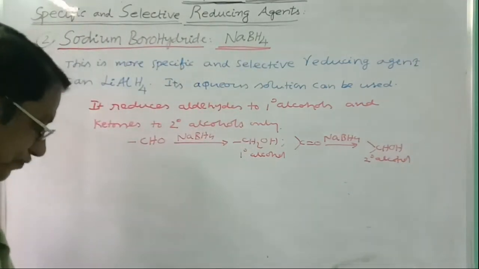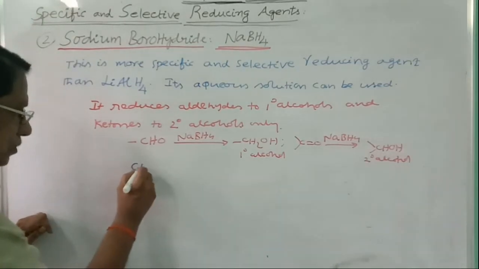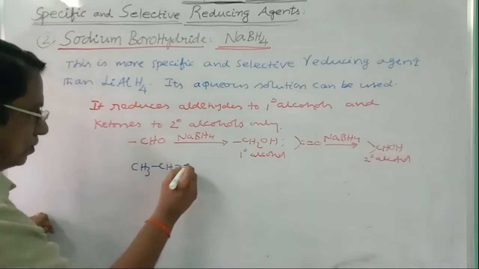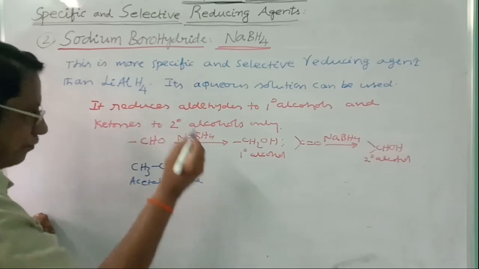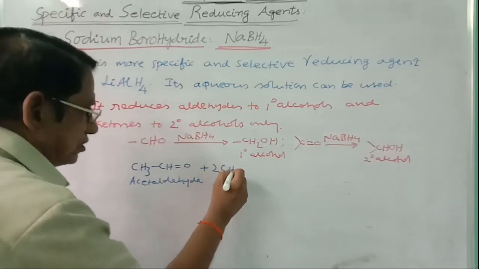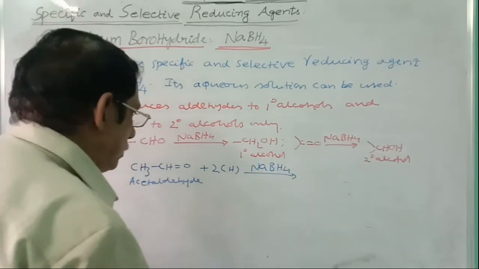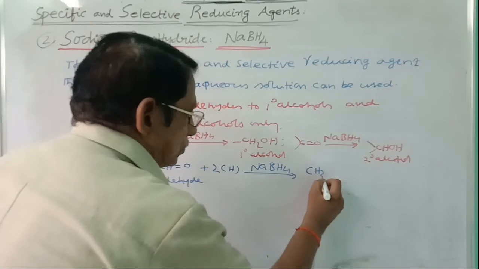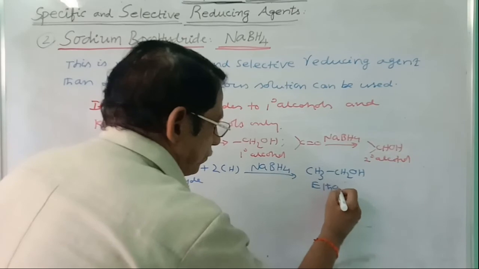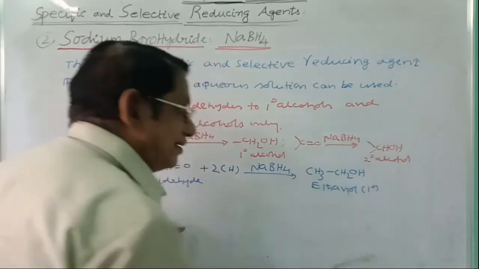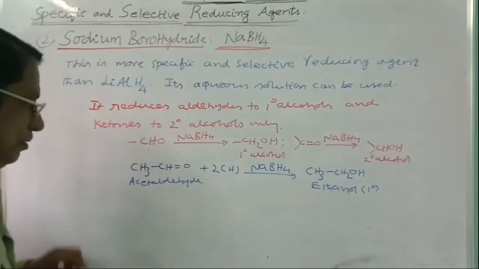And here you can take examples. For example, you can take CH3CHO. This is acetaldehyde. Using sodium borohydride, NaBH4 for reduction purpose, CHO will be converted into CH2OH. This is ethanol. Ethanol is a primary alcohol, right? Aldehyde is converted into primary alcohol.